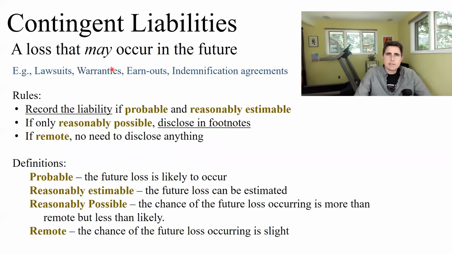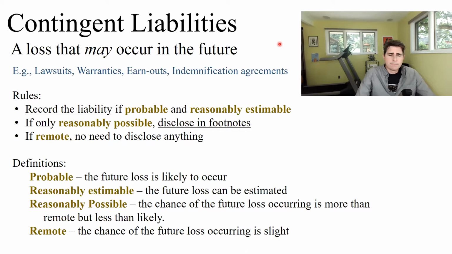And here is the accounting rule. So first we'll talk about the accounting rule and then we'll go through some examples. So the accounting rule for contingent liabilities. Again, a contingent liability is a loss that may occur in the future. Examples of contingent liabilities include lawsuits, warranties, earnouts, indemnification agreements, and there are perhaps others as well.